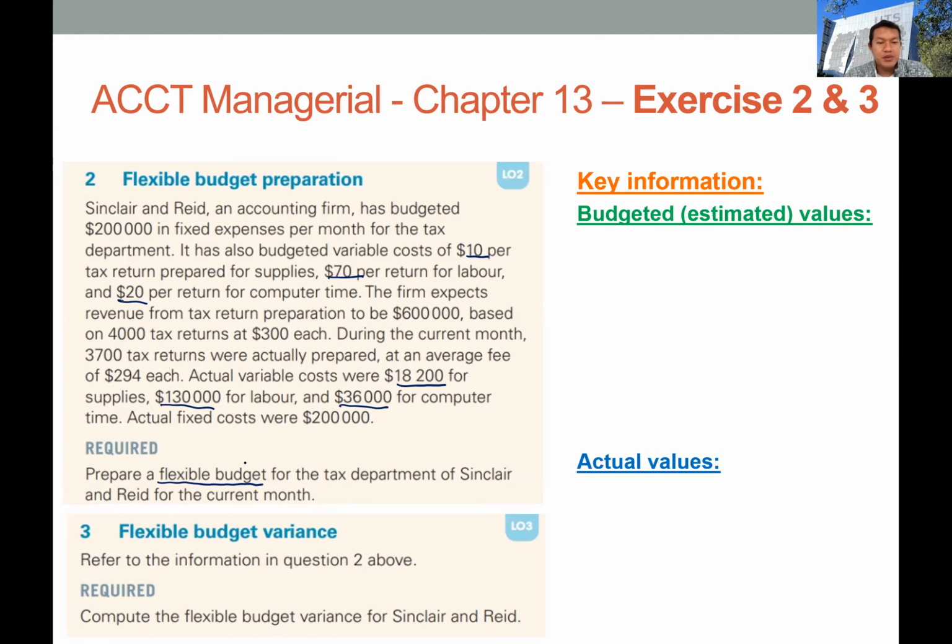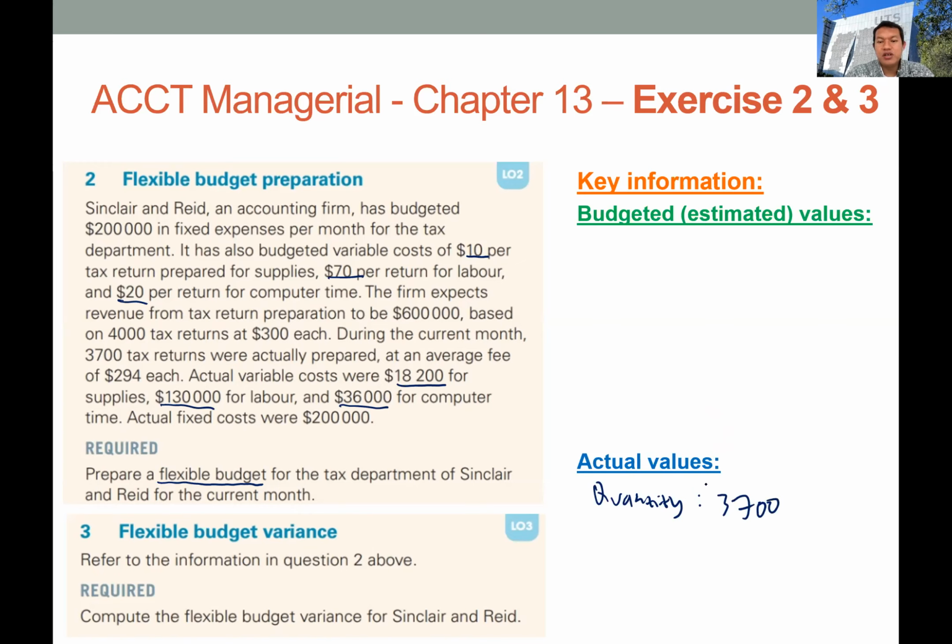So before we prepare the budget, we need to identify some important information from the questions. Let's start with the actual performance or actual values. The actual quantity being prepared by this company is 3,700.